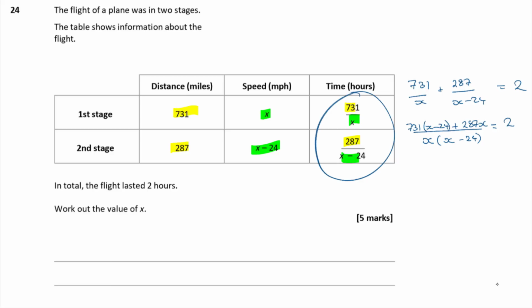All right, so on the top here, I've got 731 lots of x minus 24. So I'm going to multiply out that bracket. I'm going to get 731 lots of x minus, what's 731 times 24? That's 17,544.